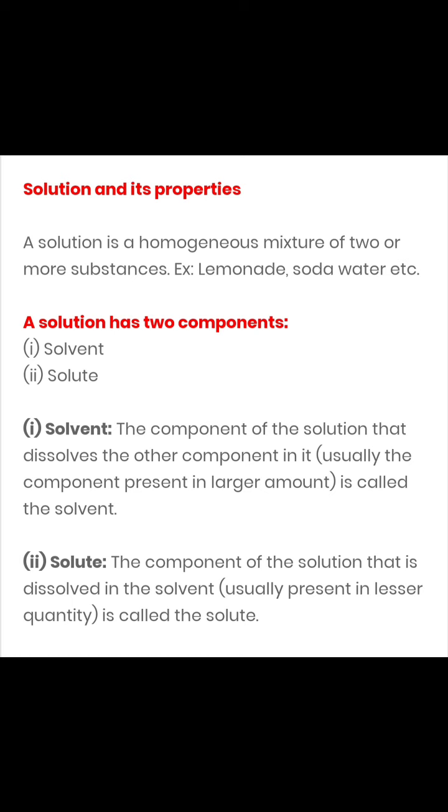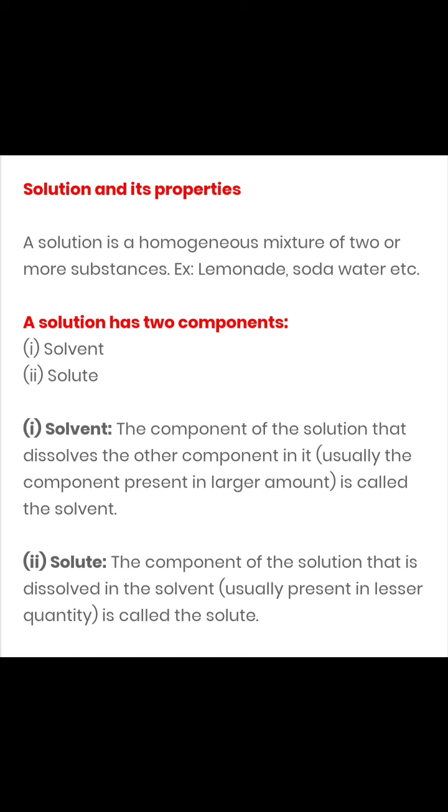Now here, two very important points are to be understood. A solution has two components. One is solvent and another is solute. What is solvent, children? The component of the solution that dissolves the other component in it is called the solvent. Let's take one example here. Take a glass full of water and put sugar into it. So sugar gets dissolved. In this example, water is going to be the solvent, and the other component, that is sugar, that gets mixed into it is considered to be the solute.